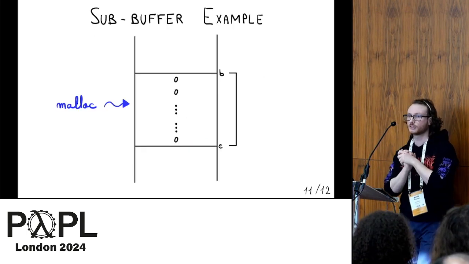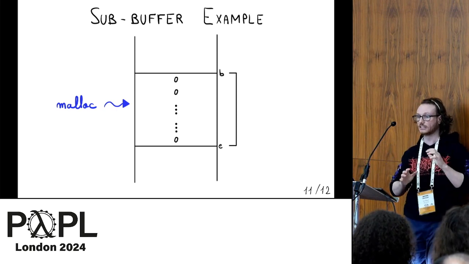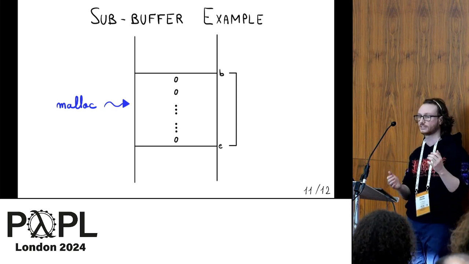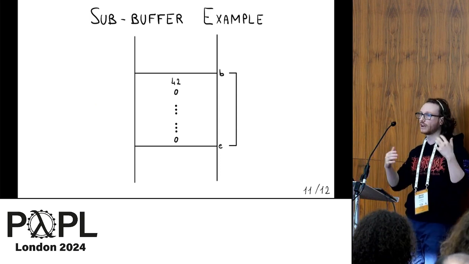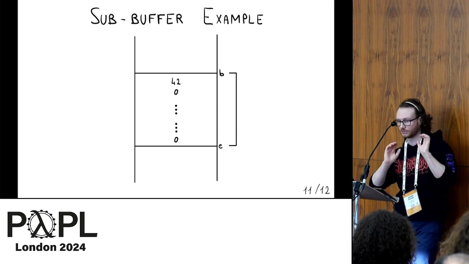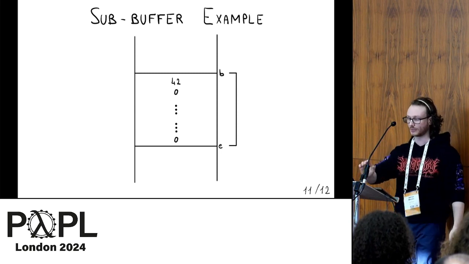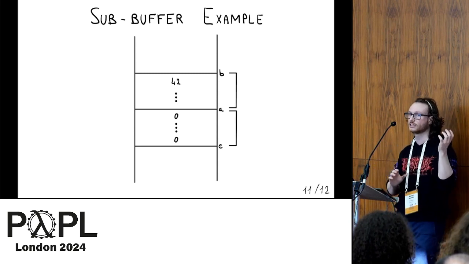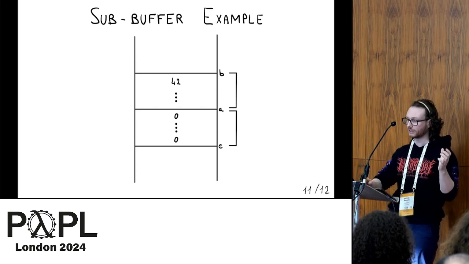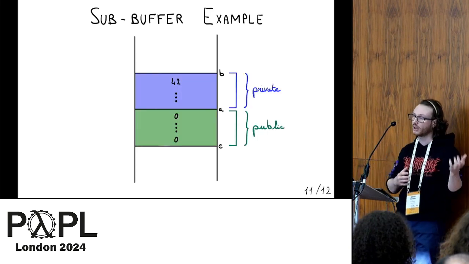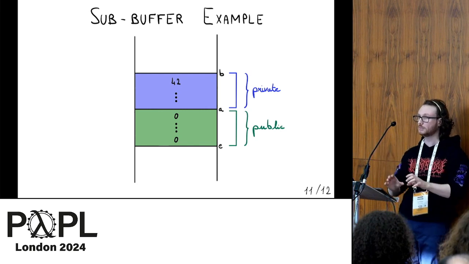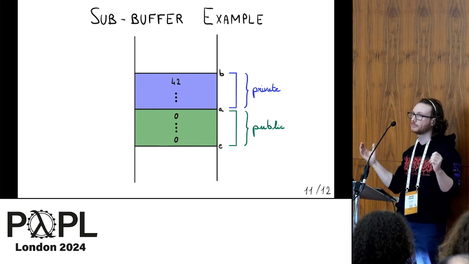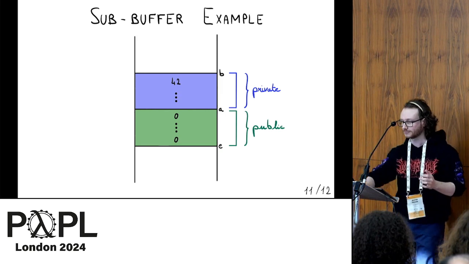The example that we show is the so-called sub-buffer example. We allocate some region in memory, we store a private value, here 42, in the buffer, and then we split the buffer into regions. The one that contains the private value is said to be private, and the other one is said to be public. The private part will be stored in the local state, and the public part will be shared with the adversary.